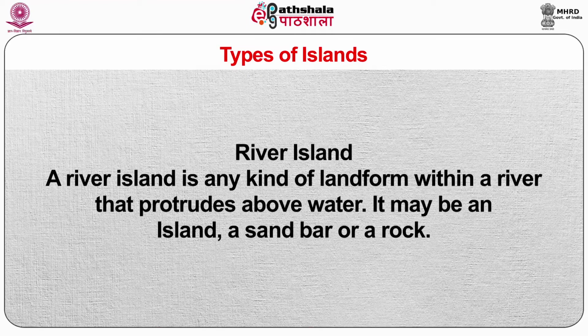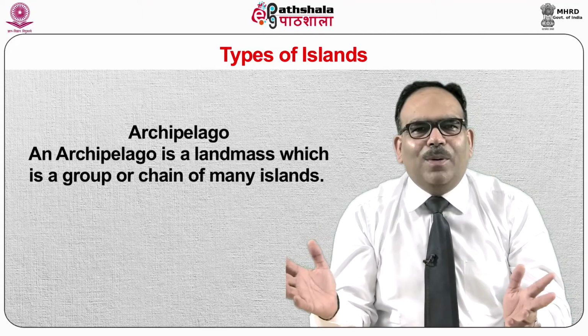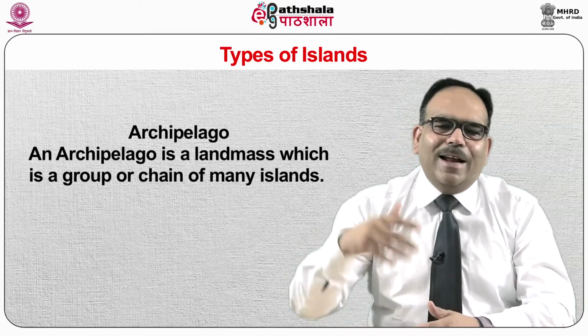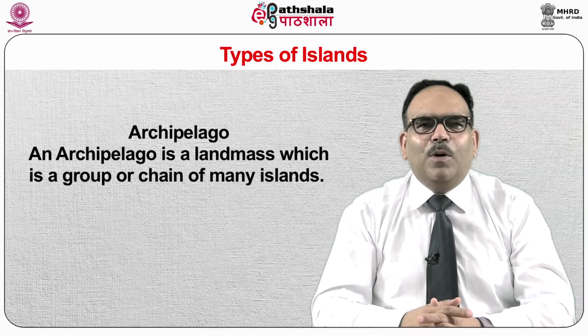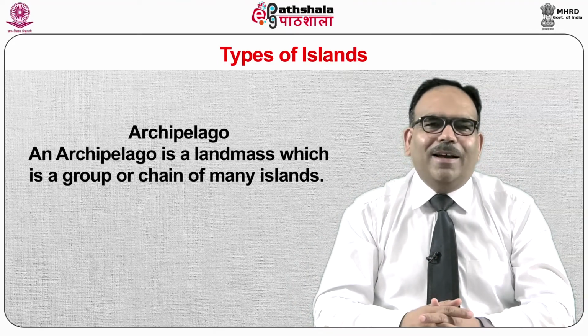River island. A river island is any kind of landform within a river that protrudes above water. It may be an island, a sandbar or a rock. Archipelago. An archipelago is a landmass which is a group or chain of many islands.